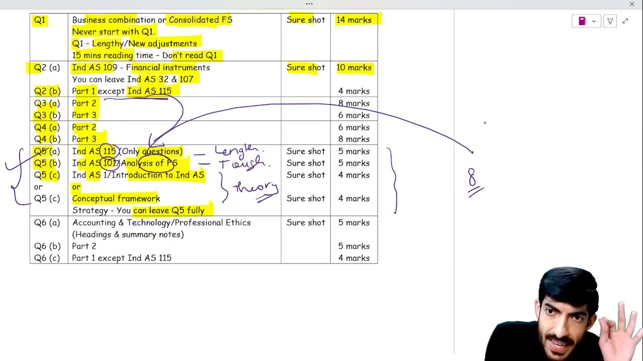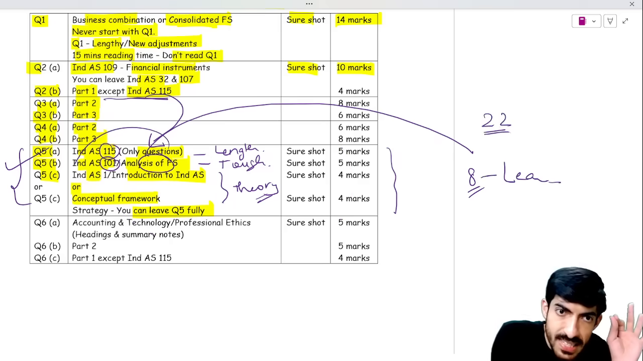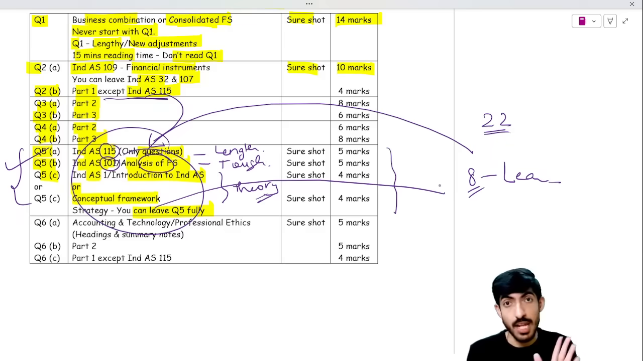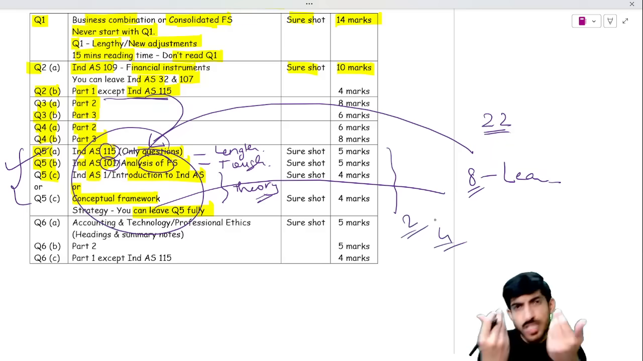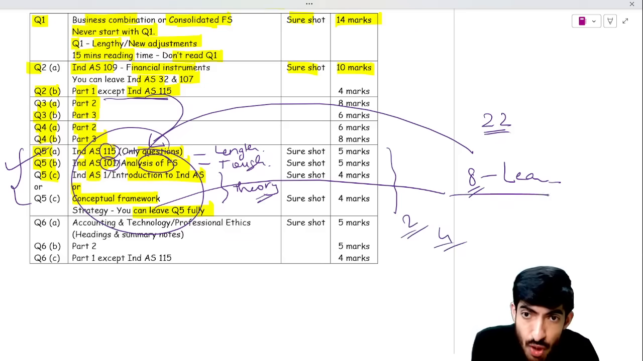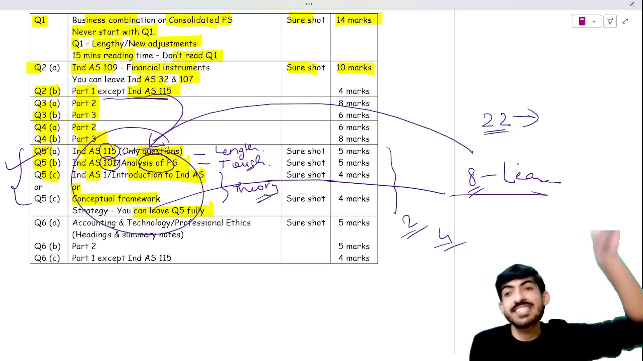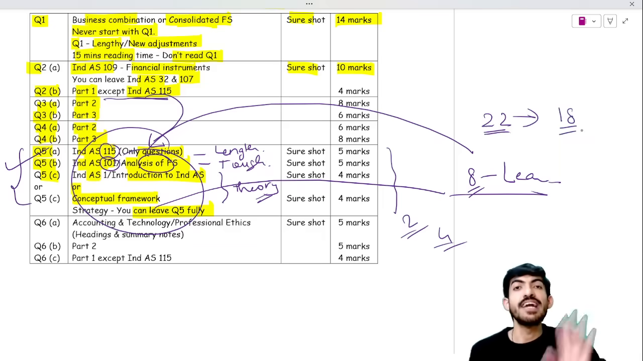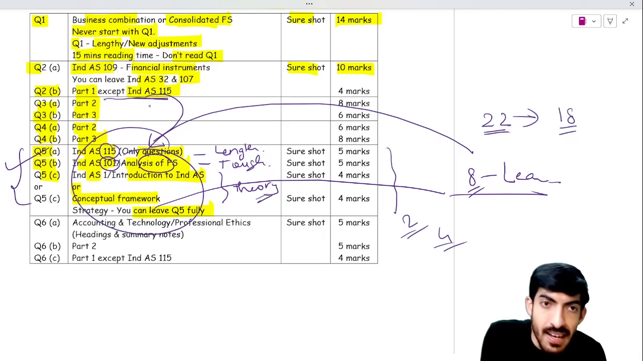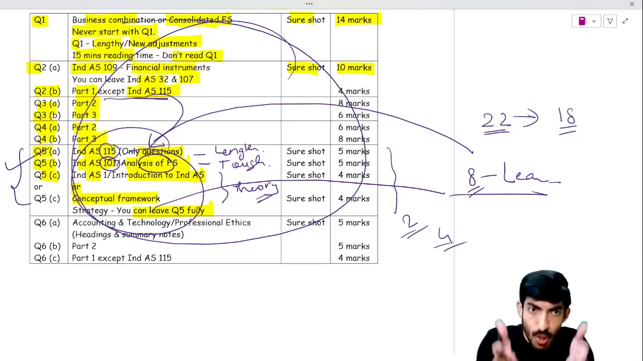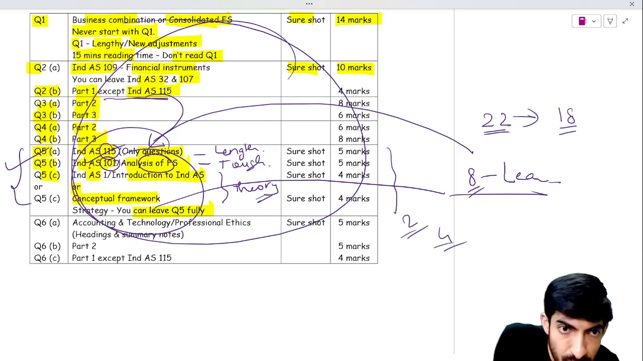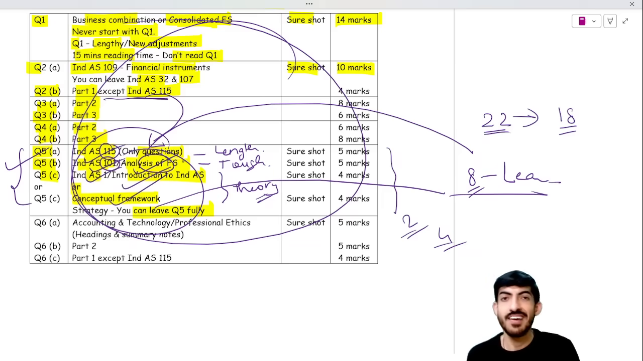Out of those 22 marks in MCQ, leave 8 marks if all these things are for 8 marks. Now this is the worst case scenario. They may be asked for even 4 marks, 2 marks, then there is no issue. But if it is asked for 8 marks, out of those 22 marks in MCQ, I will aim for 18, and in the descriptive part I will give my super best. Because from today itself, I know that I don't have to do Ind AS 115, 101, analysis of FS, Ind AS 1, introduction to Ind AS, conceptual framework.